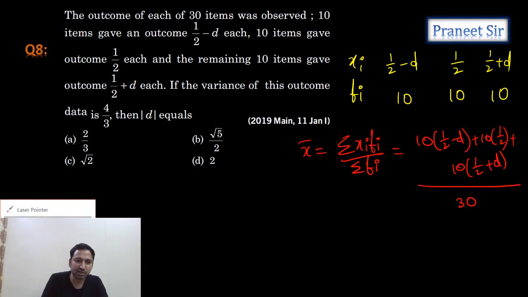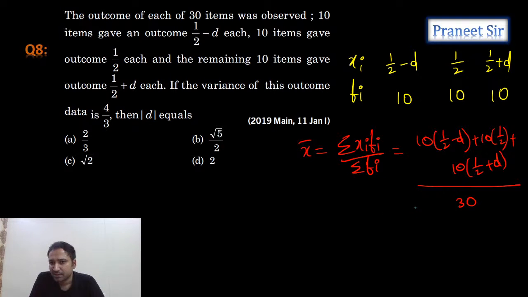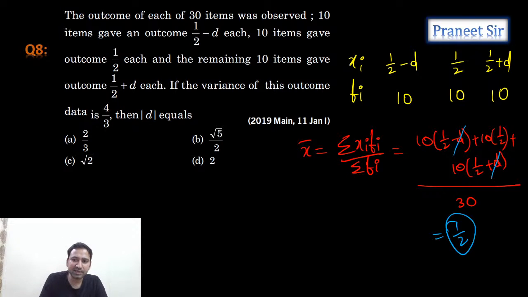So when we do this, how much do we get? So 5, so d gets cancelled, guys. So 5 plus 5 plus 5, which is 15, 15 by 30. Are we getting 1 by 2? Yes, mean we calculated as 1 by 2, guys. Mean is equal to 1 by 2.